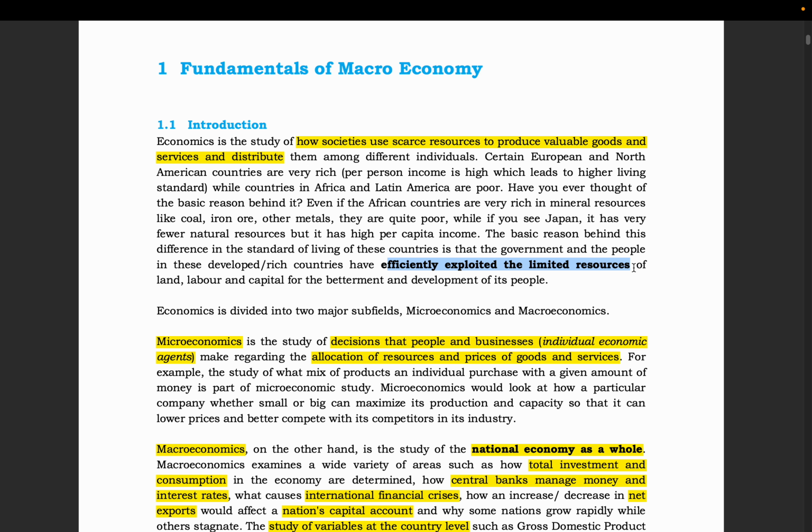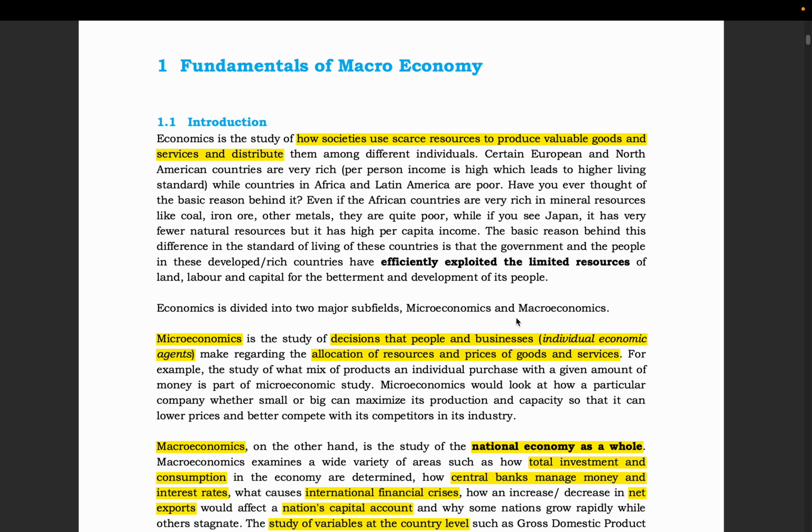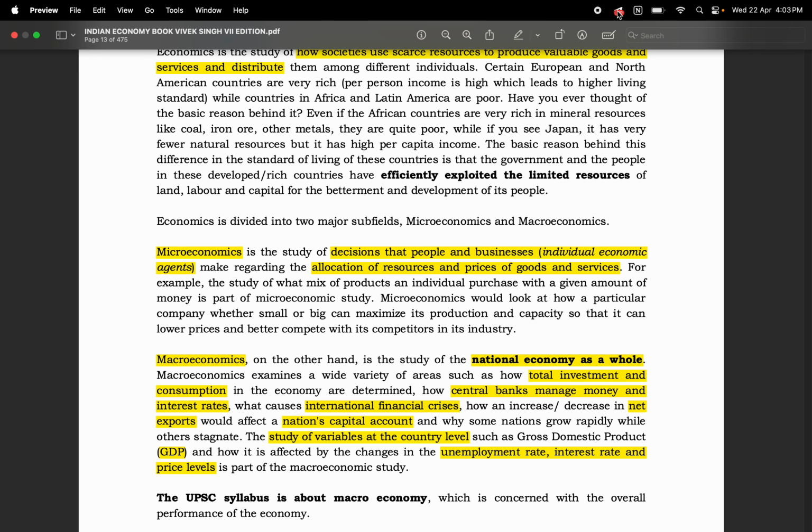So those countries which have efficiently exploited the limited, scarce resources of land, labor, capital for the betterment and development of its people, and that is what we are going to study in economy. So there are two major subfields, everybody must know, microeconomics and macroeconomics.